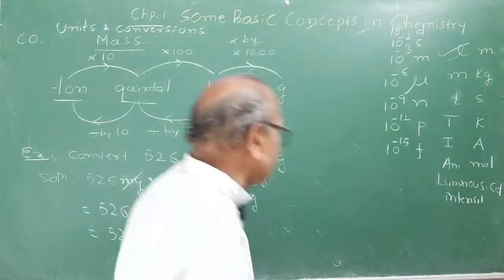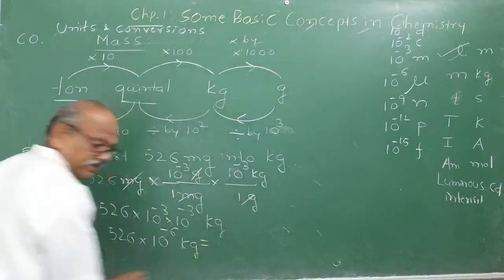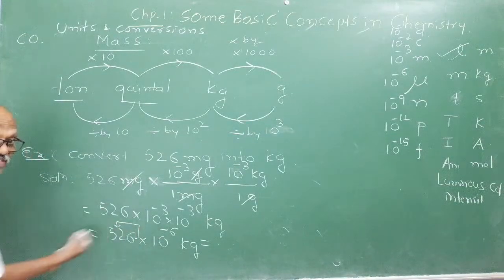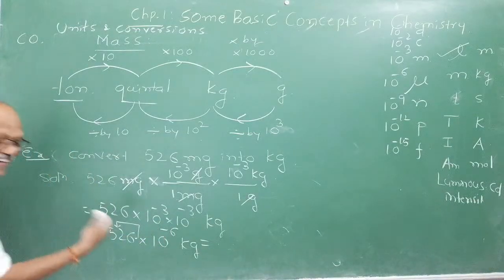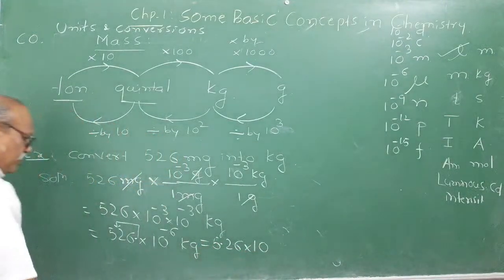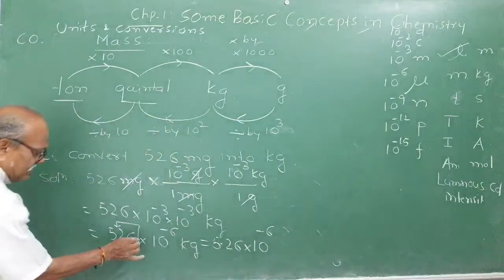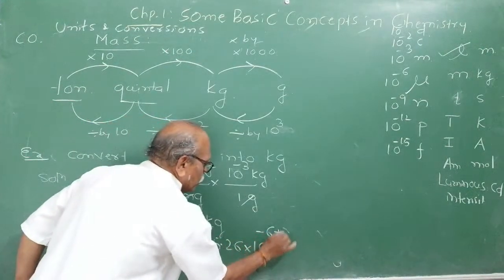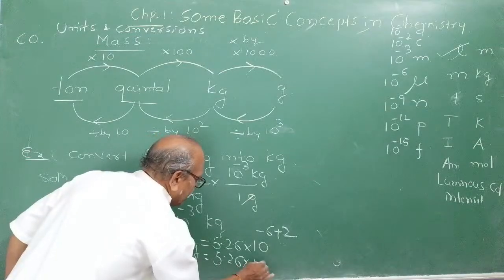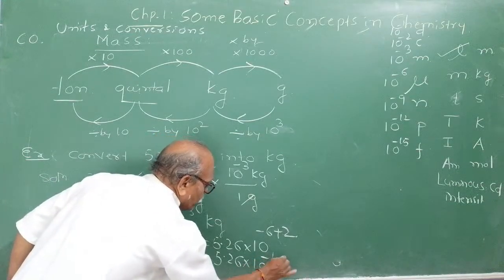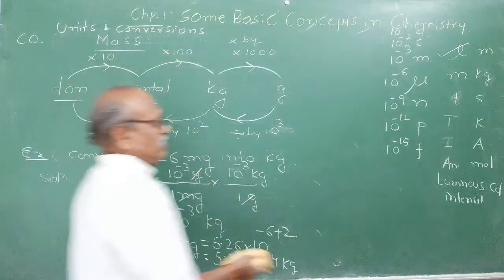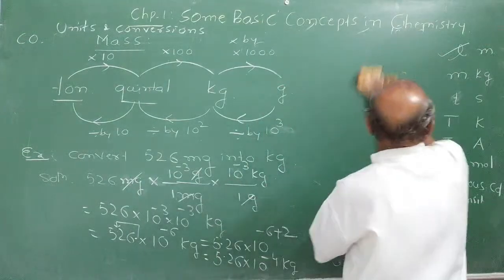Write it as 5.26, that is scientific notation, and you have to shift 2 decimal places to the left. Left shift means you write 5.26. After writing, for 10 raised to minus 6, how many places did you shift to the left? 2 places, so add 2 and write it here. That's it. 5.26 into 10 raised to minus 4 kg.